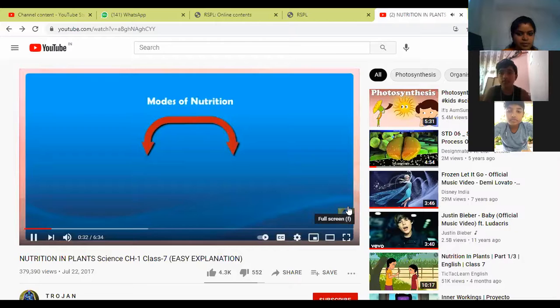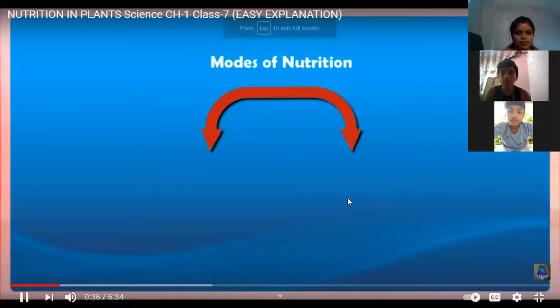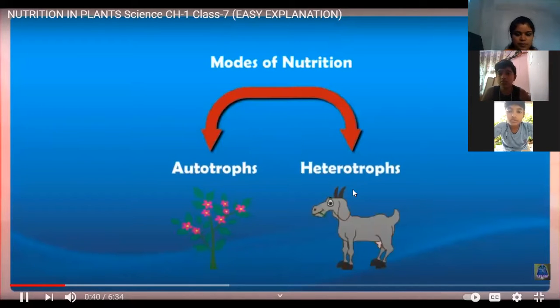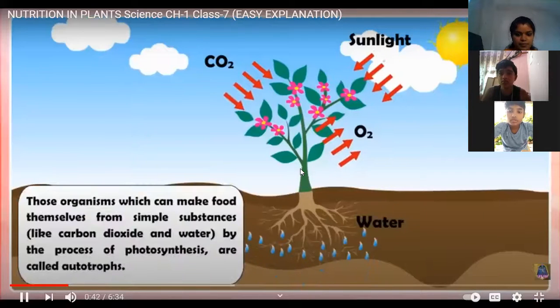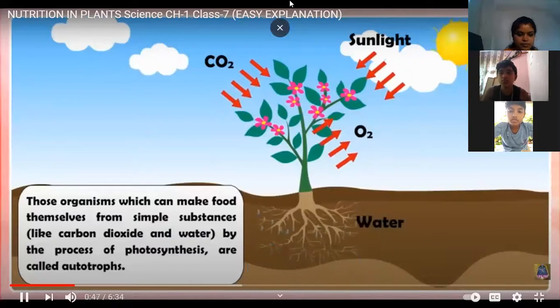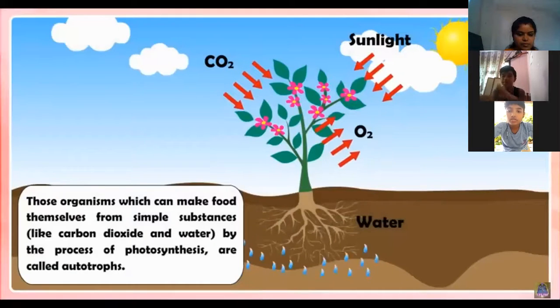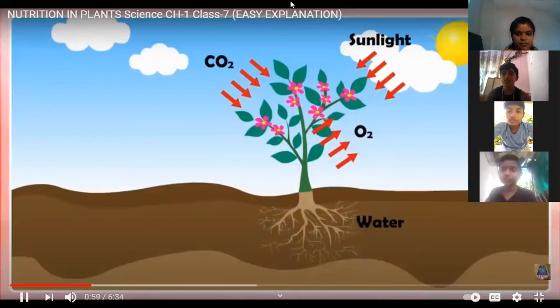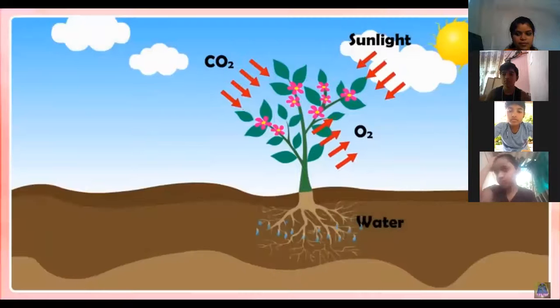All the organisms can be divided into two main groups. 1. Autotrophs. 2. Heterotrophs. Autotroph. Those organisms which can make food themselves from simple substances like carbon dioxide and water by the process of photosynthesis are called autotrophs, and their mode of nutrition is called autotrophic. For example, green plants. Heterotroph.